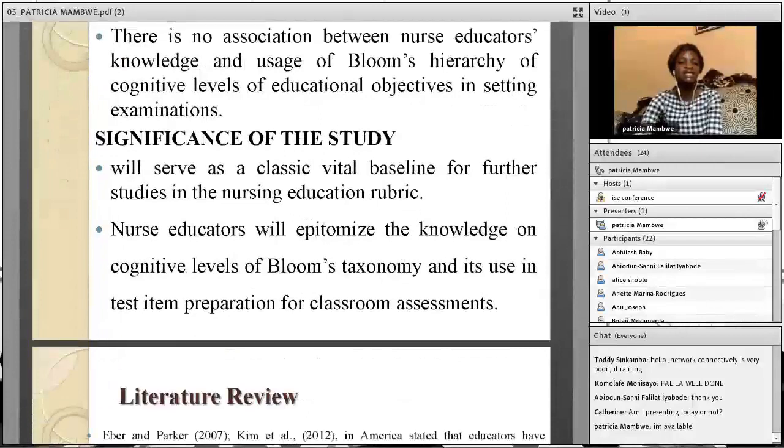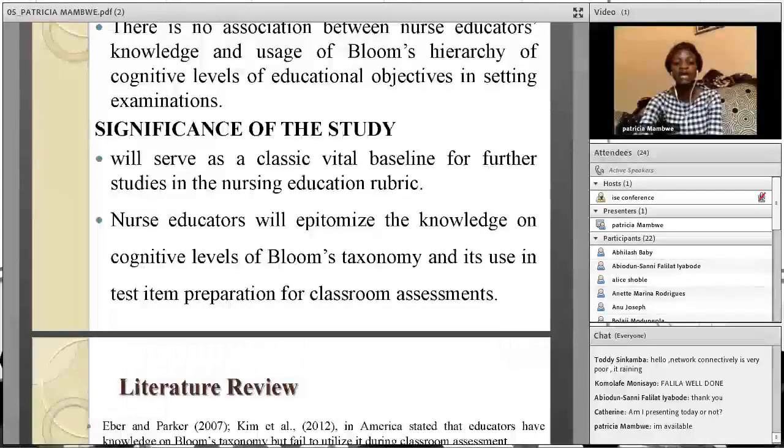This study is significant because it will serve as a classic vital baseline for further studies in the nursing education rubric. Nurse educators will also optimize the knowledge on cognitive levels of Bloom's taxonomy and its use in test item preparation for classroom assessment.